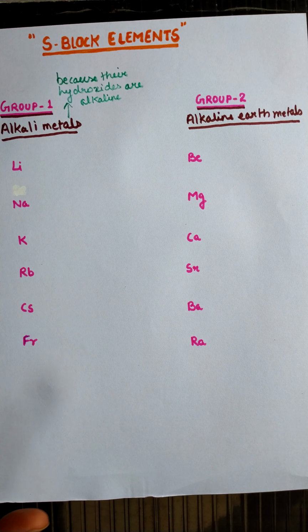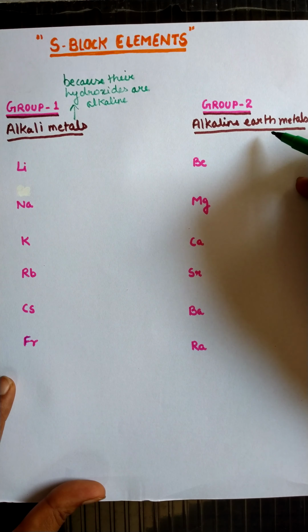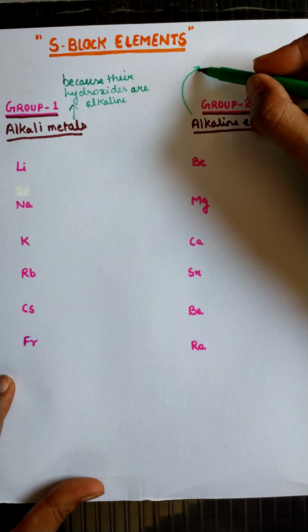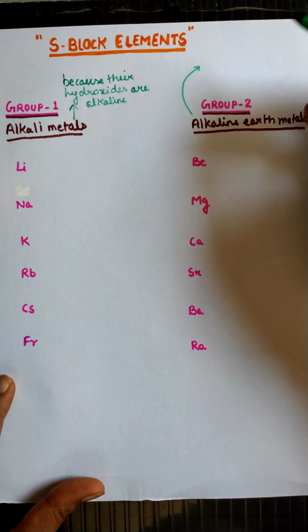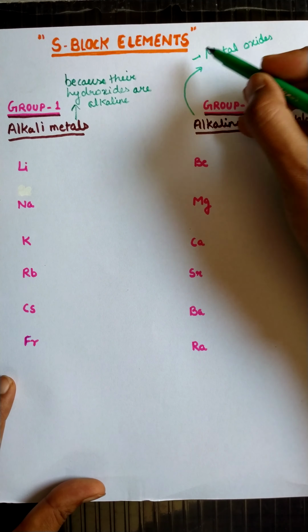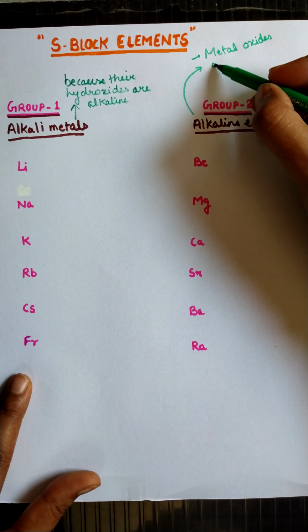Now the second group elements are called alkaline earth metals. Why? Here is the reason. Students, the group second elements are called alkaline earth metals because first, their metal oxides are generally found in the earth crust.